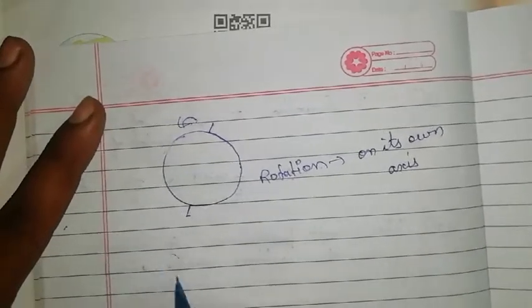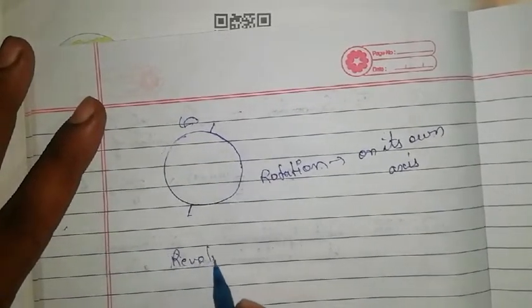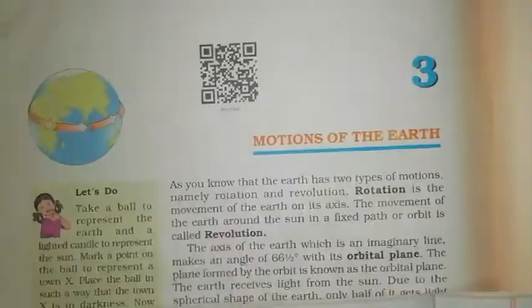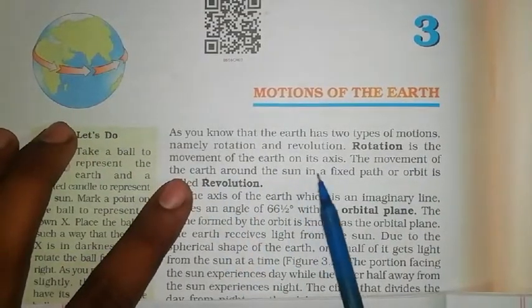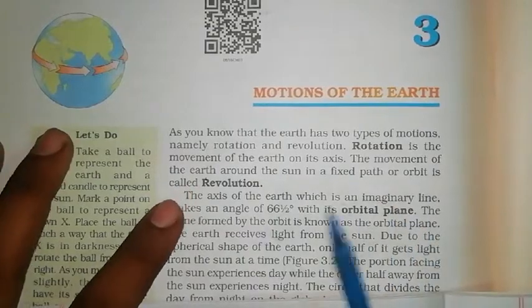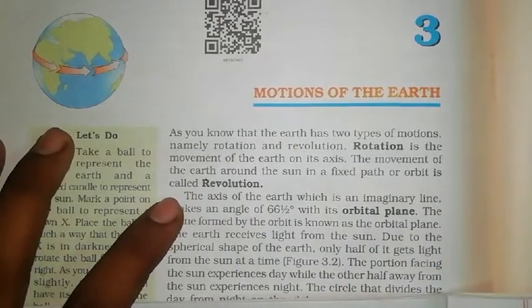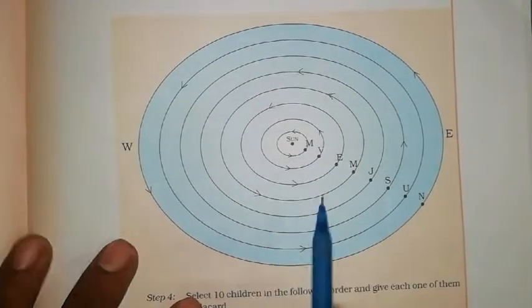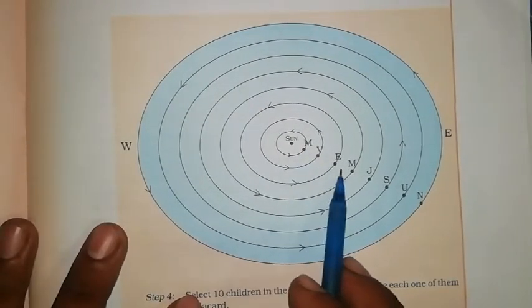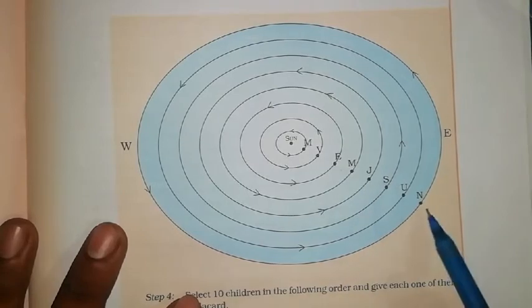And revolution, what is the meaning of revolution? Here look, the movement of the earth around the sun in a fixed path or orbit is called revolution. Okay, look at this image bachcho. Here you can see all the planets: Mercury, Venus, Earth, Mars, Jupiter, Saturn, Uranus, Neptune.